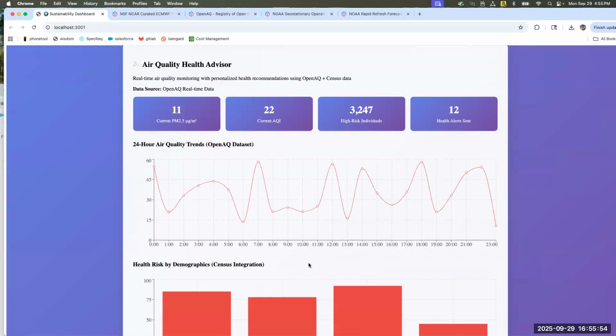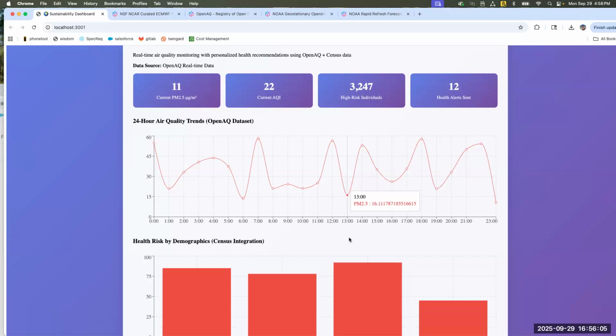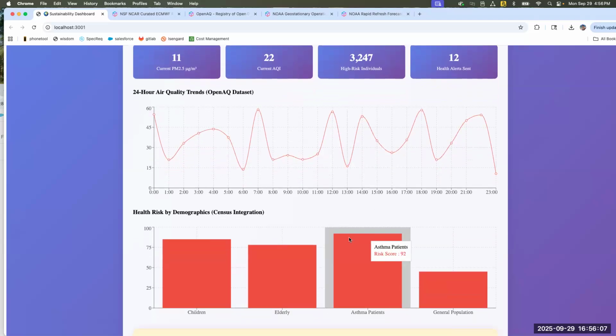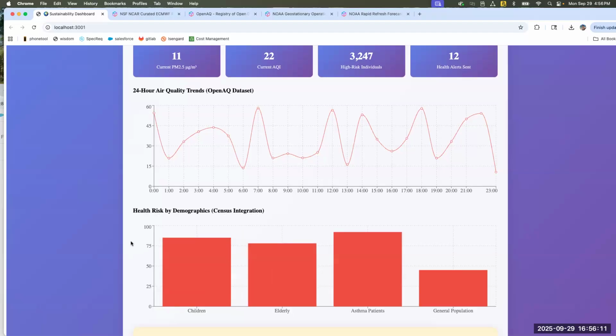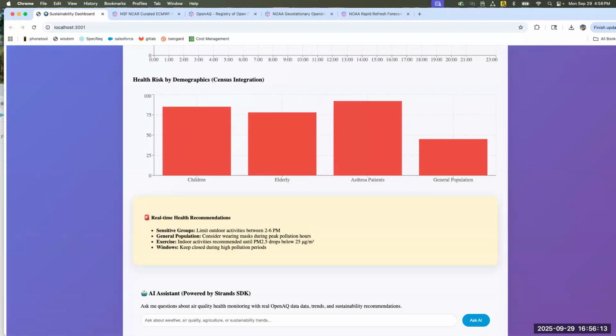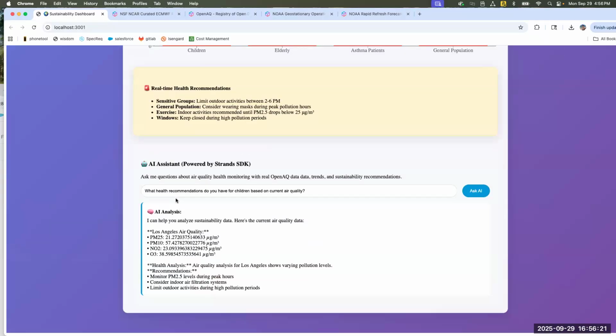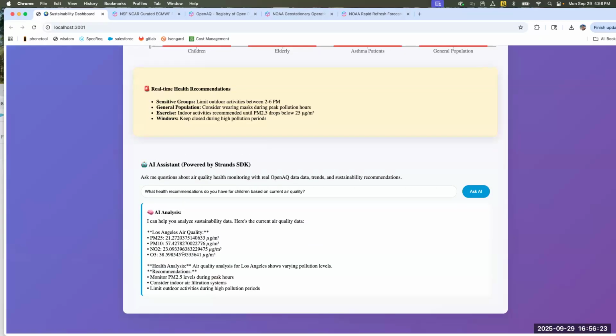You can see over here the real-time PM 2.5 reading. You can also see the 24-hour chart over here. Additionally, you can see the demographic risk analysis, and then a real-time health recommendation. We also have an assistant wherein you can ask questions in natural language and it can provide you the response based on the data.